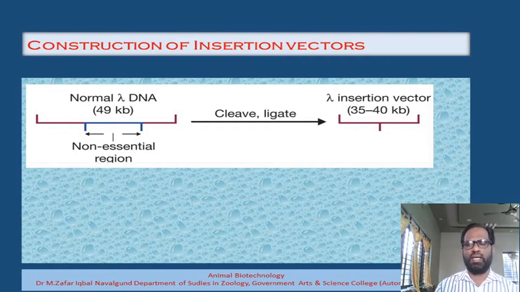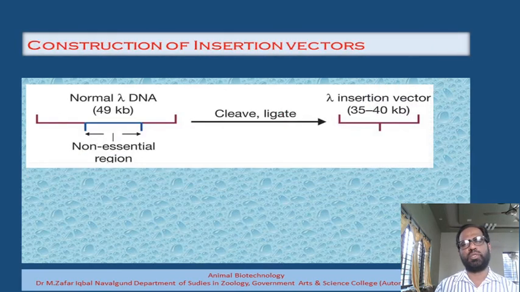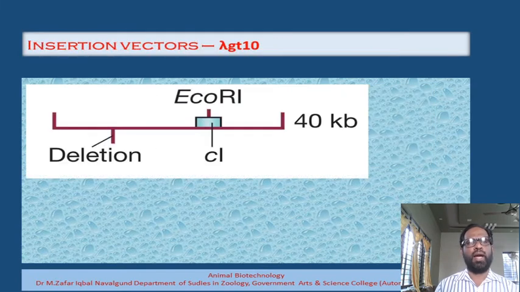That's why it is called the insertion vector. For this, we need to have one recognition sequence site for a particular type of restriction endonuclease. One very popular example of an insertion vector is lambda GT10. This is one of the very popular cloning vectors, which is used in the majority of laboratories.